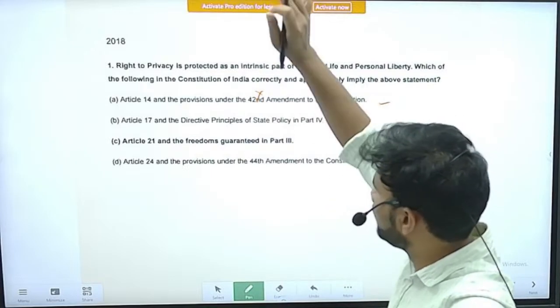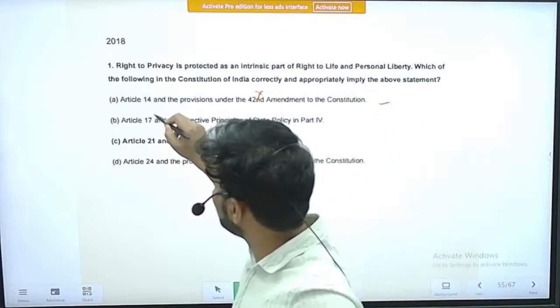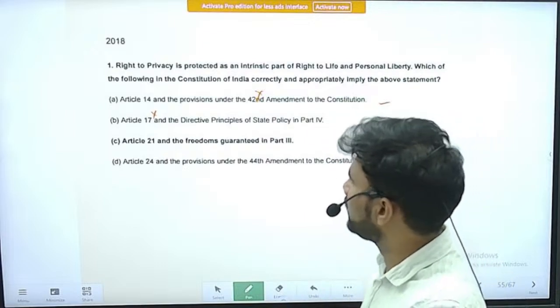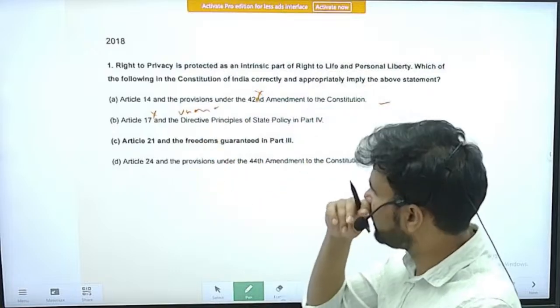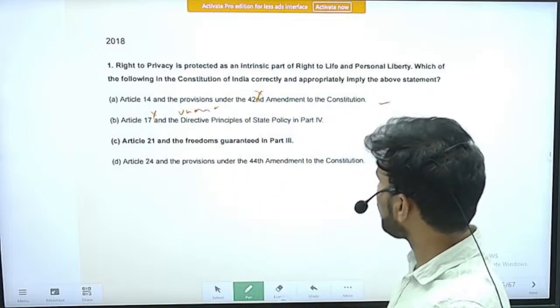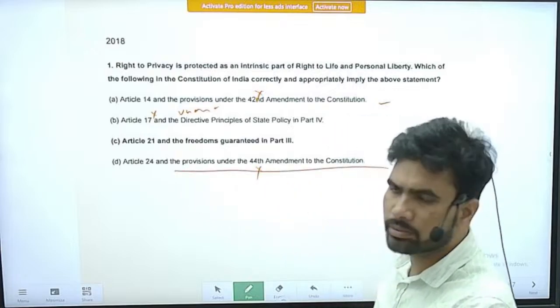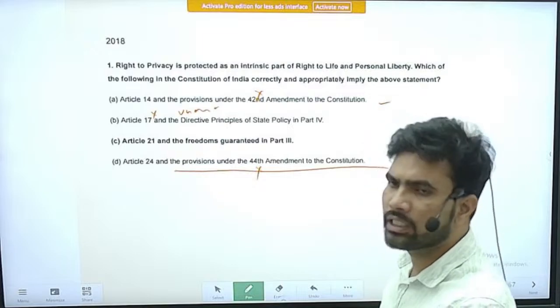Article 17 and the directive principles of state policy. So here also, Article 70 is not related with privacy. It is related with untouchability. So here also you can eliminate the statement. Right. So Article 44, if you take option D, here also the 44th constitutional amendment is not related with